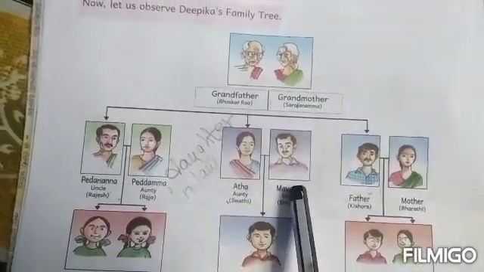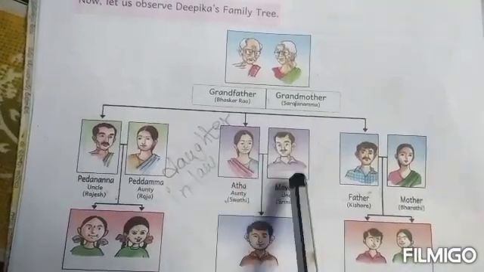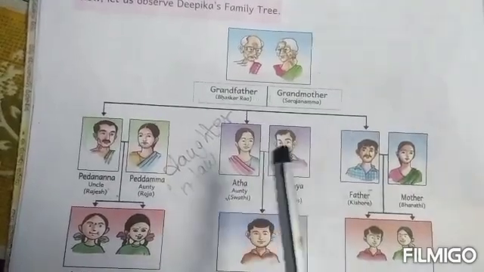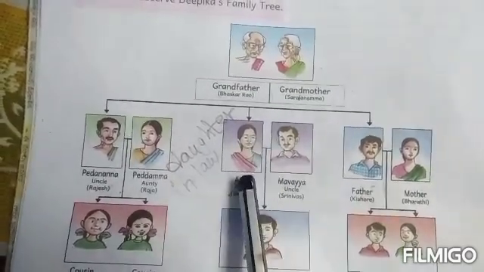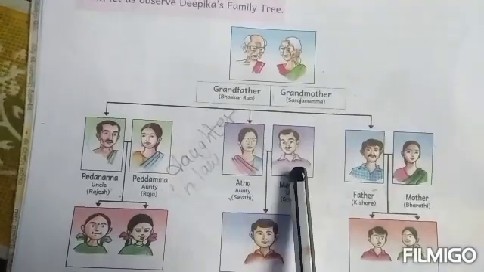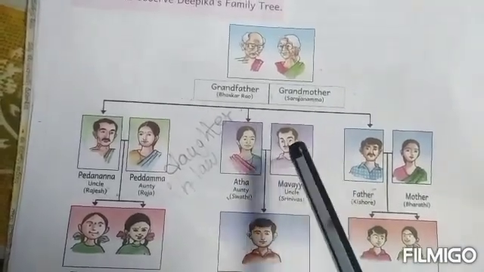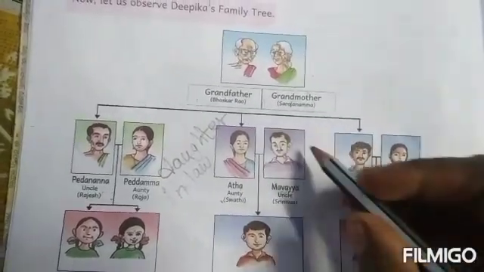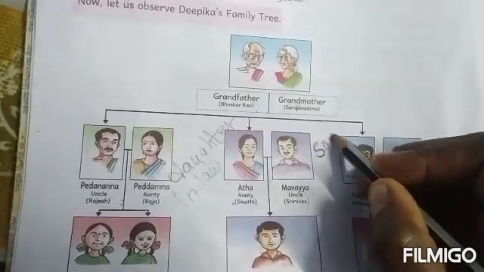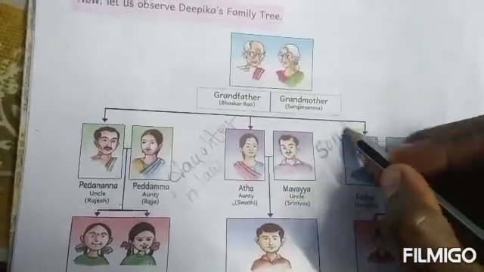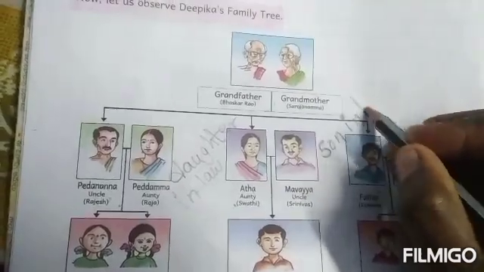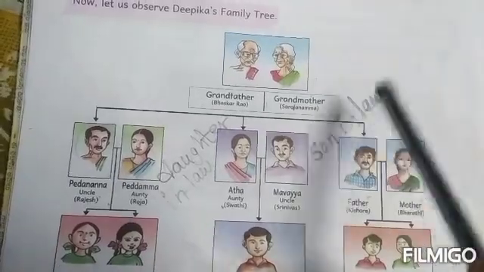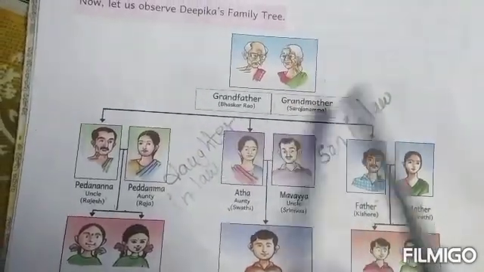Swati married Srinivas. What is the relation between Swati and Srinivas? Srinivas is husband of Swati. Swati is wife of Srinivas. What is the relation between Srinivas and Bhaskarrao, Sarojamma? Srinivas is son-in-law. S-O-N-I-N-L-A-W. Son-in-law. Srinivas is son-in-law of Bhaskarrao and Sarojamma.